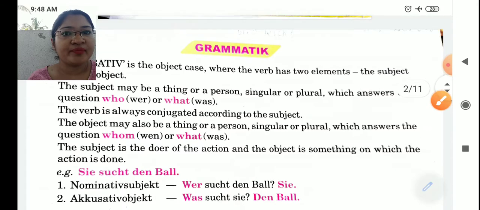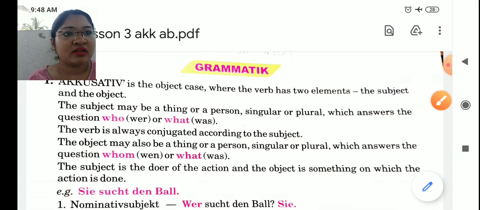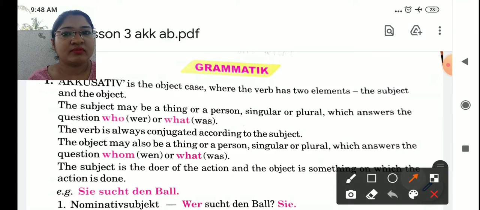Now, the subject may be a thing or a person, singular or plural, which answers the question who or what, that is wer or was. The verb is always conjugated according to the subject, and students, the subject is a nominative case.